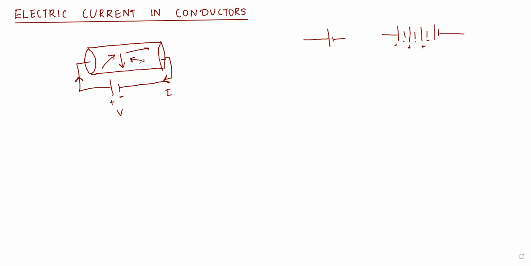So what they do, they start moving away from the negative end of the battery and they move towards the positive end of the battery. So this random movement will be like this. I will draw here. The random movement of these electrons will be in the same direction now, towards the positive end. Now what happens? These electrons try to move towards the positive end of the battery, that is towards the positive side. I'm drawing it here.